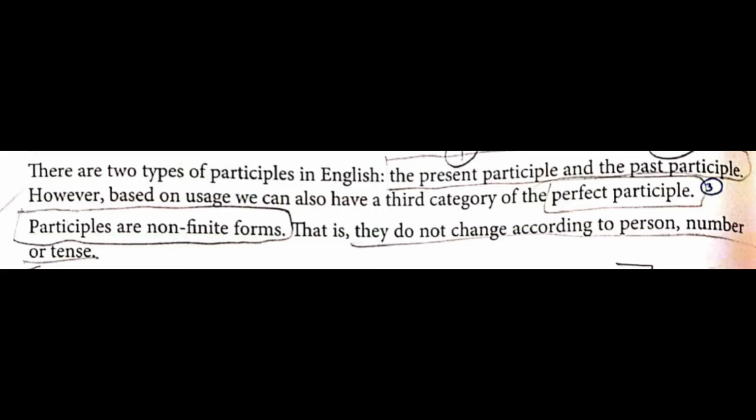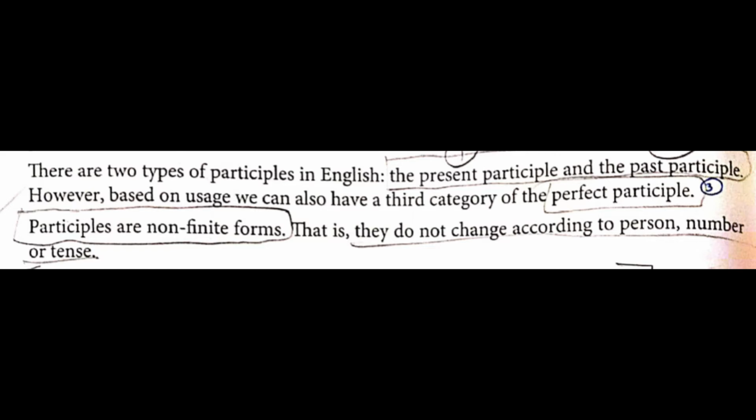Now, before starting, we should know that there are two types of participle. One is present participle and the other one past participle. In present participle, you can use the V1, that is base form, and there is another one with ing, that is continuous tense. For example, dancing, flying, swimming, carrying. So that is present participle.